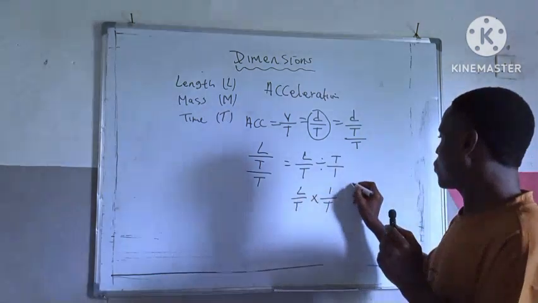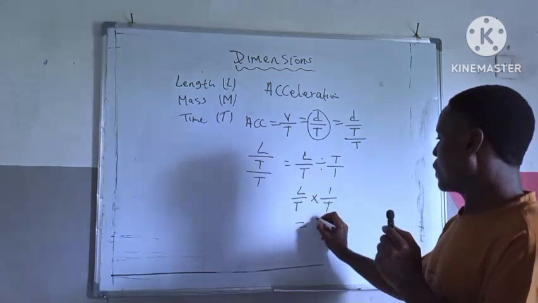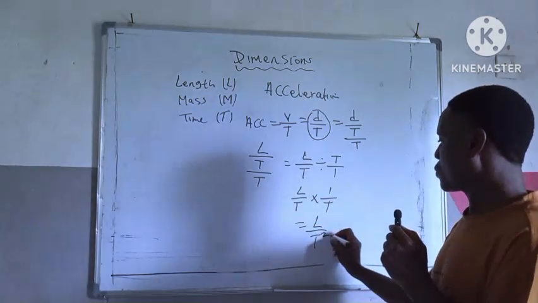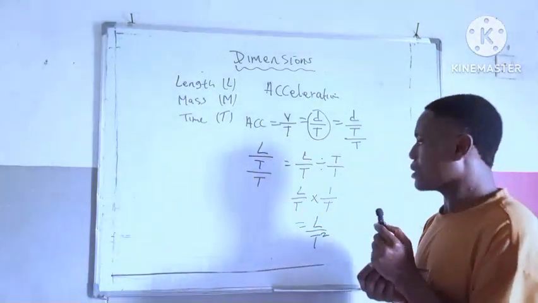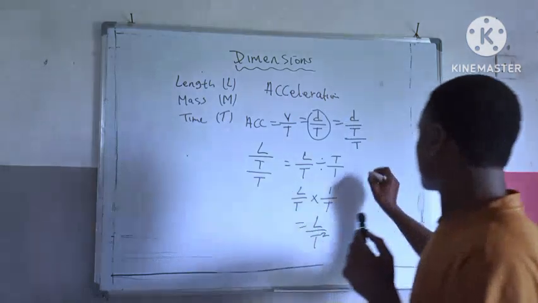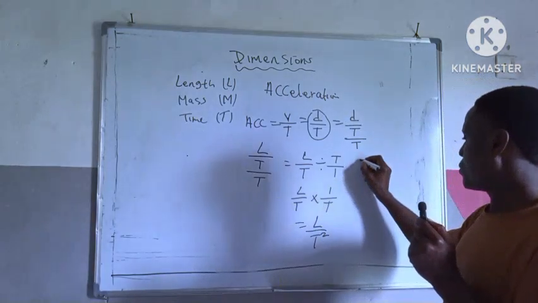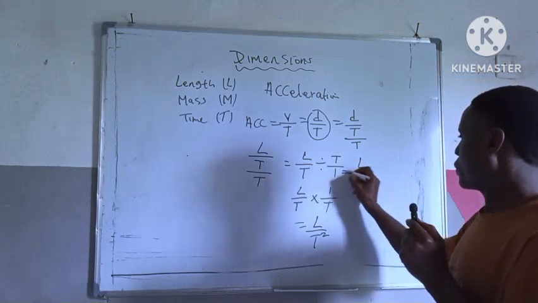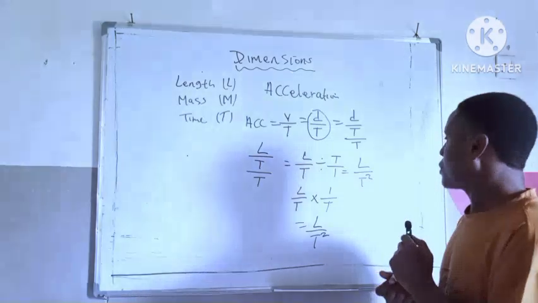So L times 1 is L, then T times T is T square. Let me write it here. We have L all over T square equal to. Are you getting it?